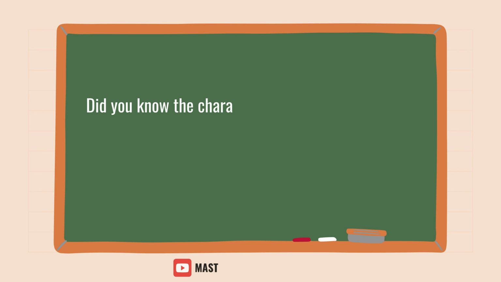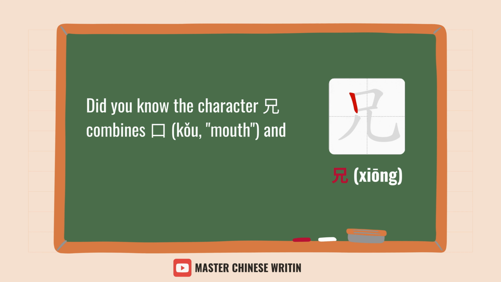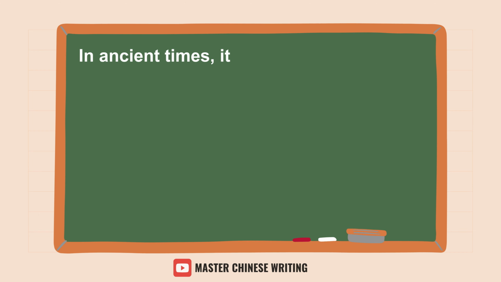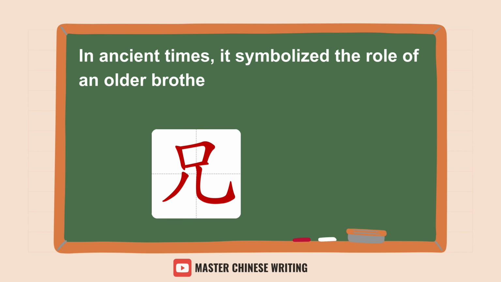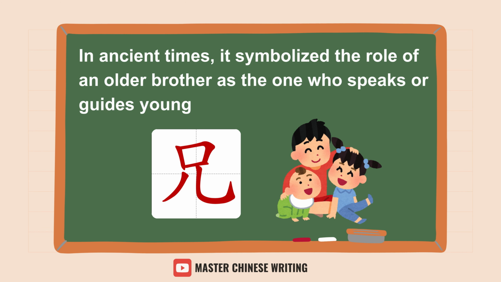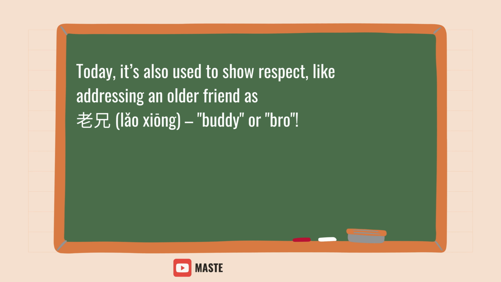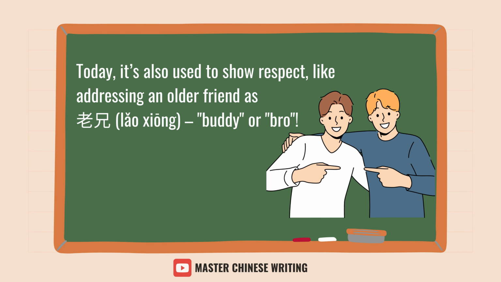Did you know the character 兄 combines 口 and 儿? In ancient times, it symbolized the role of an older brother as the one who speaks or guides younger siblings. Today, it's also used to show respect, like addressing an older friend as 老兄, buddy or bro.